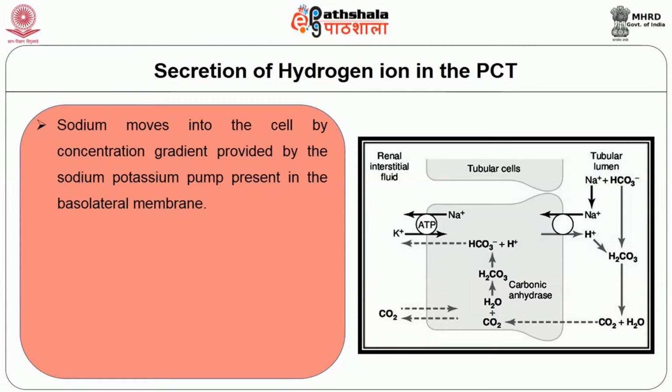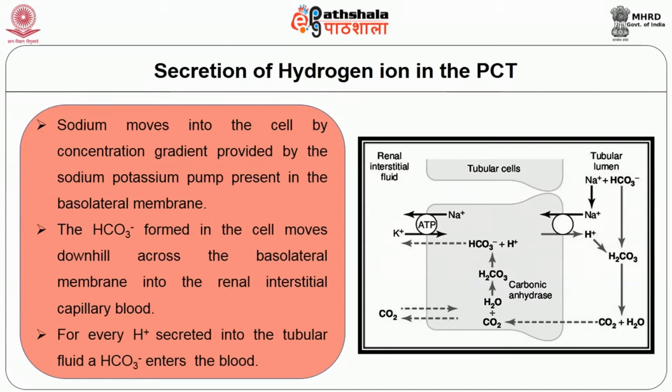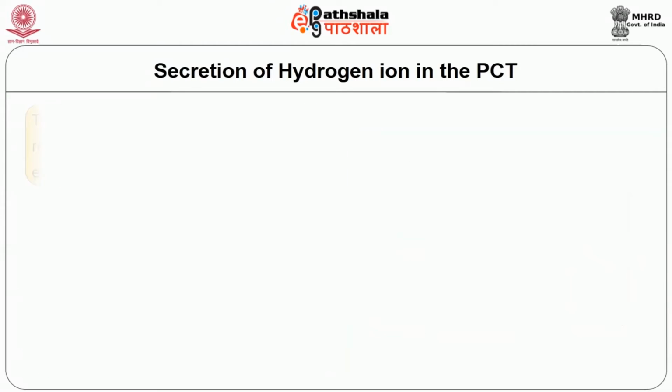Sodium moves into the cell by a concentration gradient provided by the sodium potassium pump present in the basolateral membrane. The bicarbonate formed in the cells moves downhill across the basolateral membrane into the renal interstitial capillary blood. For every hydrogen ion secreted into the tubular fluid, a bicarbonate ion enters the blood.